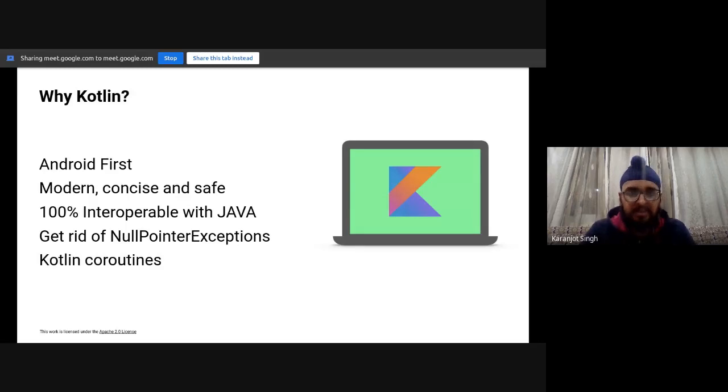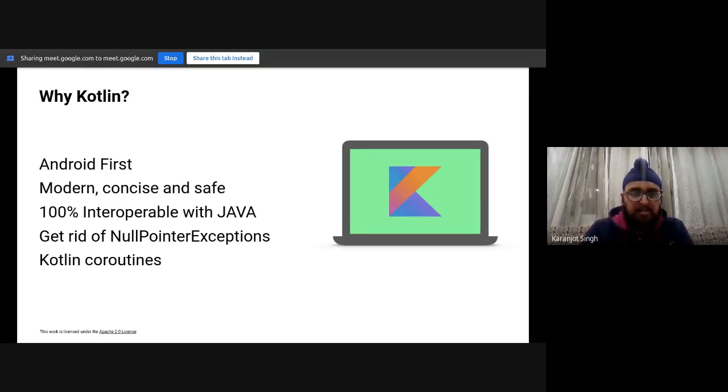And the cherry on the top is that at Google I/O 2019, it was announced that Android development is Kotlin first. What that means is any application will be given preference if it's Kotlin, as in they officially recommend Kotlin over Java now because it's faster and more concise, and lacks some problems that were in Java.